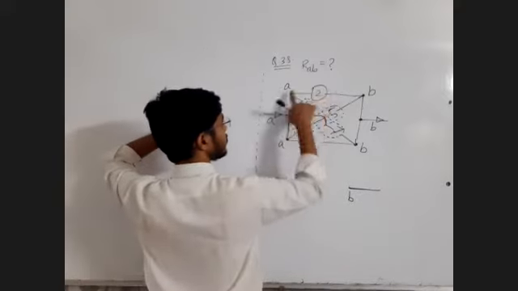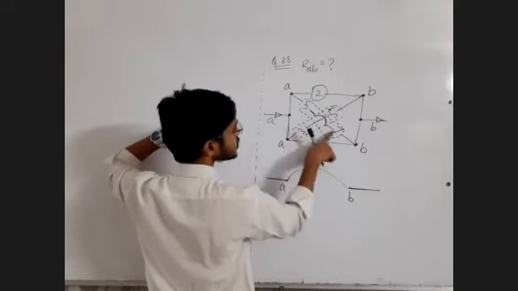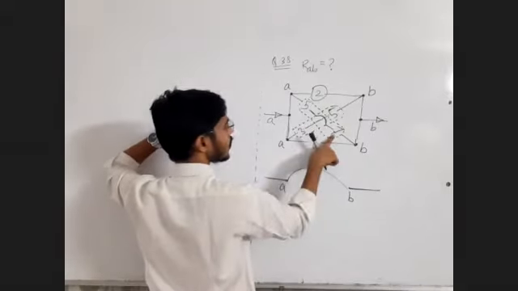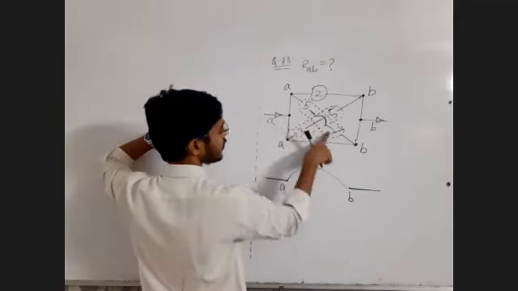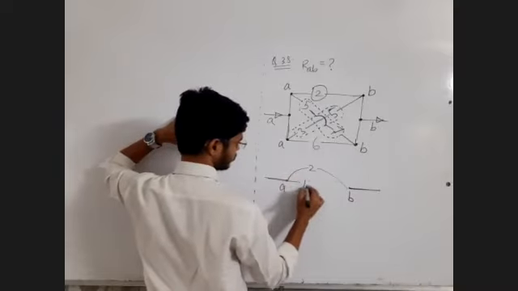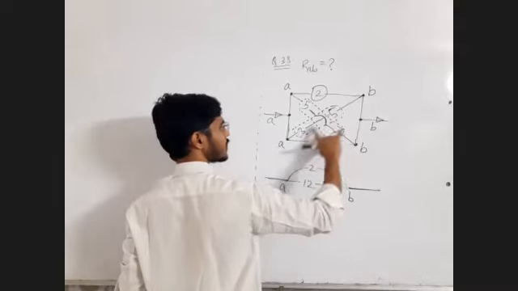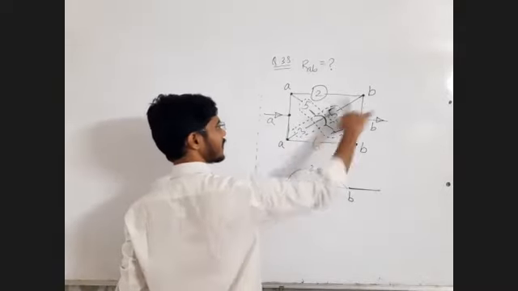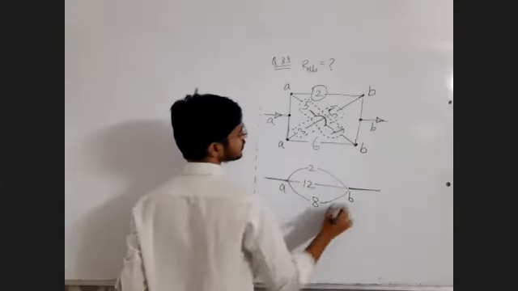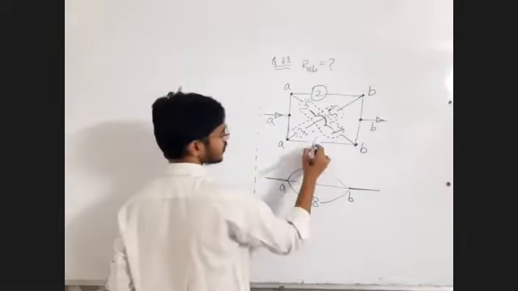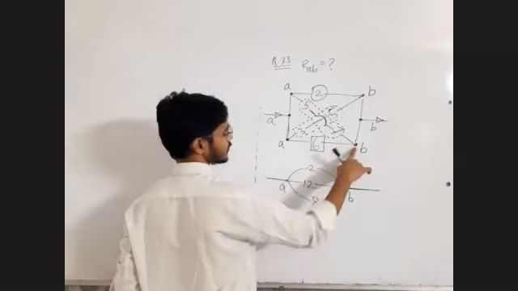First, resistance between points AB. This 5 plus 7 is 12 ohm, 12 ohm between points AB. This 3 plus 5 is 8, 8 ohm between points AB. And 6 ohm between points AB.